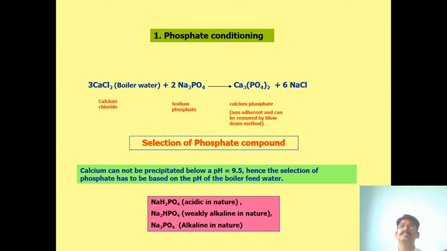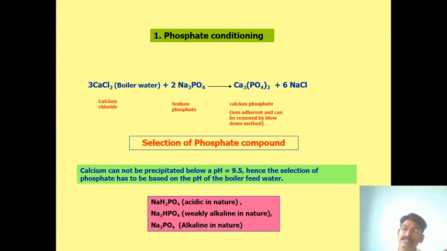In boilers we have to blow down because it is not adherent. But the calcium cannot be precipitated below 9.5 pH. Hence, the selection of phosphate has to be based on the pH of water.